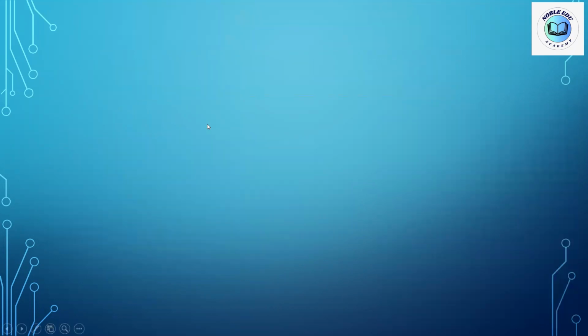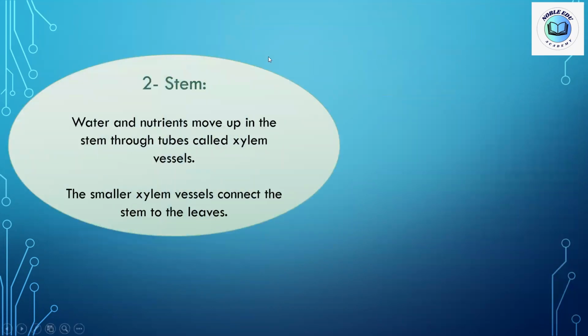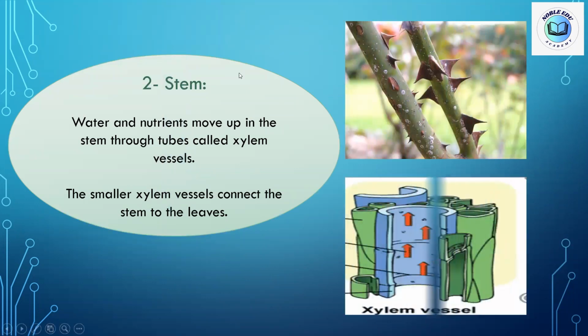The second part, and it's an important part, is the stem. Okay, look at the picture with me, kids. We will find our stem is a link between the roots and the leaves. We said that the roots absorb water and the nutrients, while the leaves are the factory in which food is made. So water should be delivered from the roots to the leaves. Through what, kids? Through the stem.